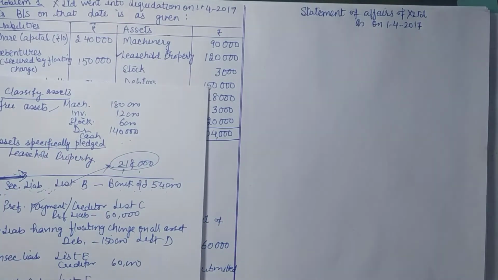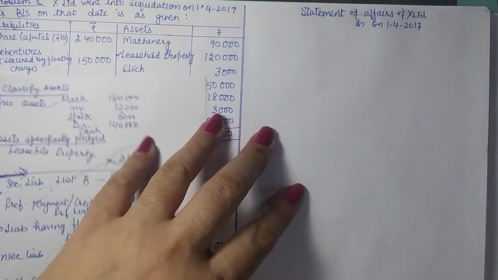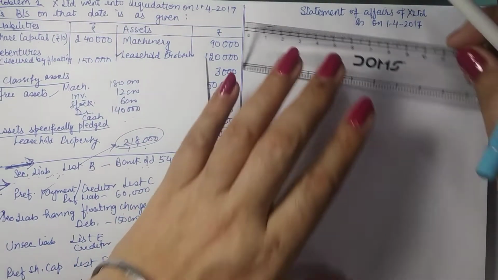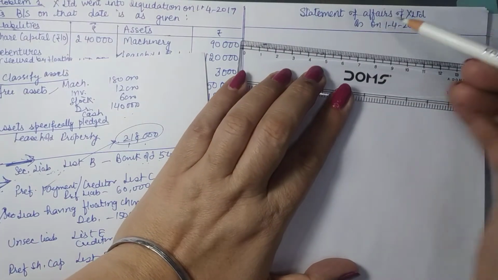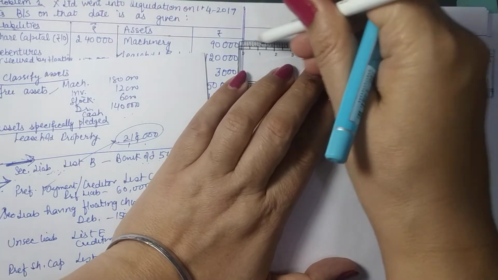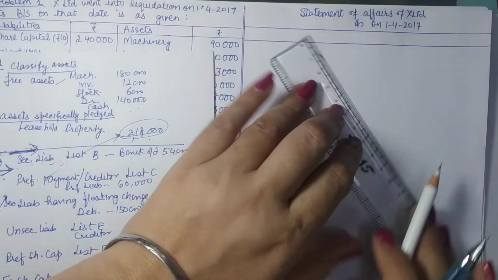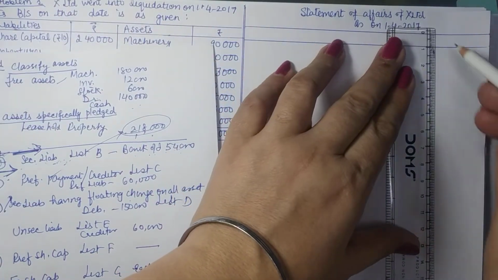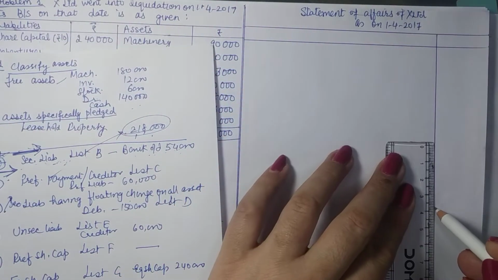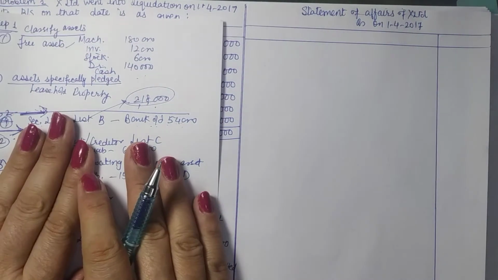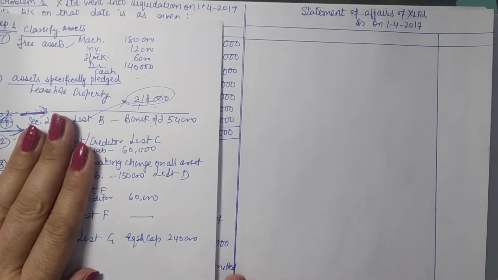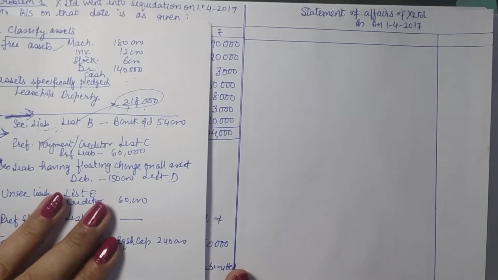When the company goes into liquidation, at that time we have this statement being prepared. Right now we have only two columns, one for the particulars, another for the amounts. Later on, when the liabilities come for the second part, we have one more column here. So right now only this much.